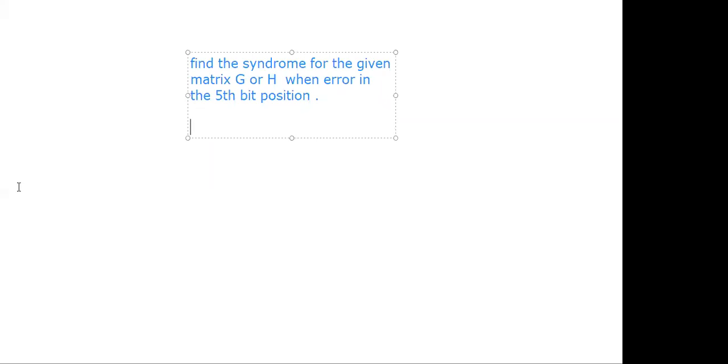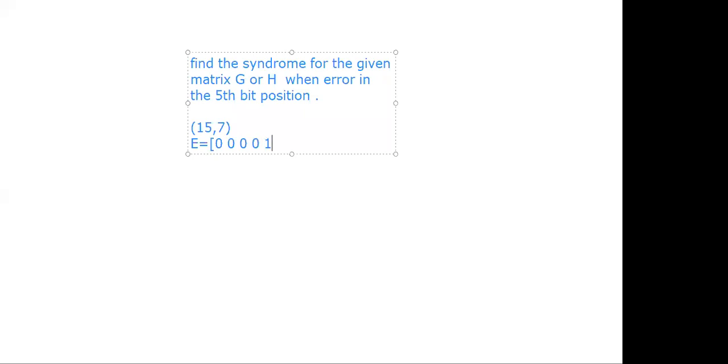For example, it is a 15,7 Hamming code or 15,7 block code. They mention, for example, the parity check matrix. Find the syndrome when the error is in the fifth bit position. Suppose whenever there is an error in the fifth bit position, what is the error vector? This is the first bit position, second bit, third bit, fourth bit, now 1 here.